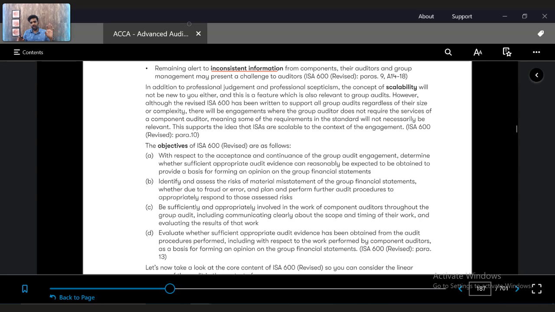The component auditor might not have the same level of competence and capability as the group auditor. So if the component auditor is giving inconsistent information, definitely it could affect the group auditor's work. What if the component auditor has some material misstatement, but just waved it off? So those are inconsistent and material things which we need to be careful about.